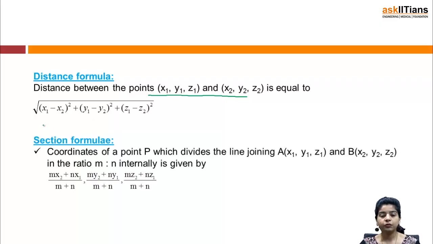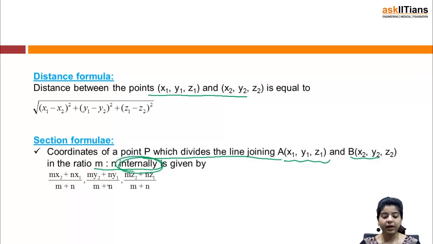Then we have the section formula. Again, section formula also we have already discussed. The coordinates of a point P which divides the line joining A and B. Now we will be having 3 coordinates for A and similarly for B also. A (x1, y1, z1) and B (x2, y2, z2) in the ratio m is to n internally. This is important.